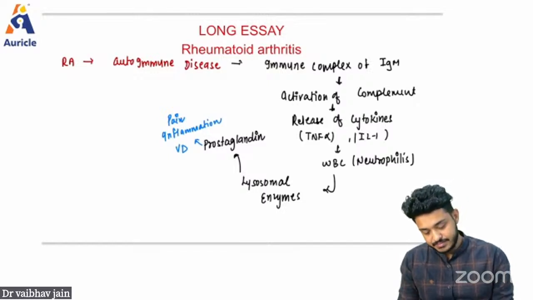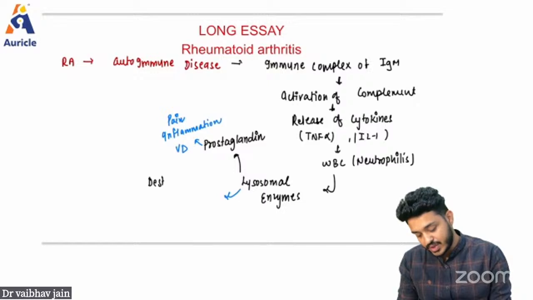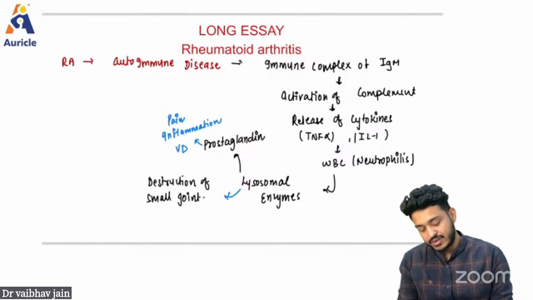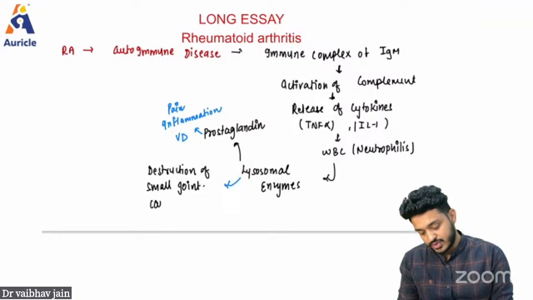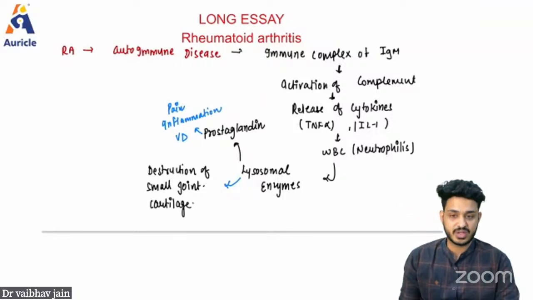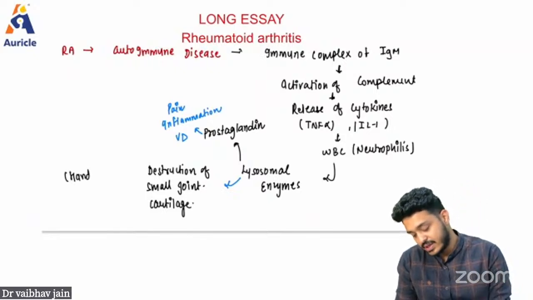And these lysosomal enzymes will do one more thing. They are going to do the destruction of small joints, like your ankle joint, like your elbow joint, small joints. And they are also going to affect your cartilage. So they are going to do the destruction of small joints and cartilage, like joints of your hands, fingers, and feet.